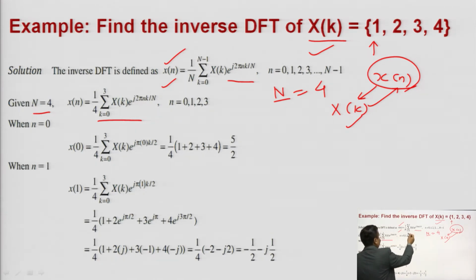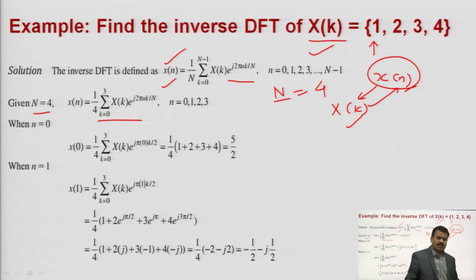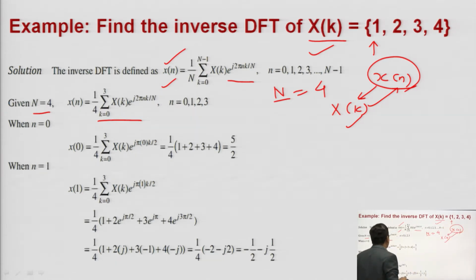So x of n is 1 upon 4 summation X of k into e to the power j 2 pi n k by N. Small n you can put as 0, 1, 2, 3, and correspondingly you can determine small x of n from capital X of k.